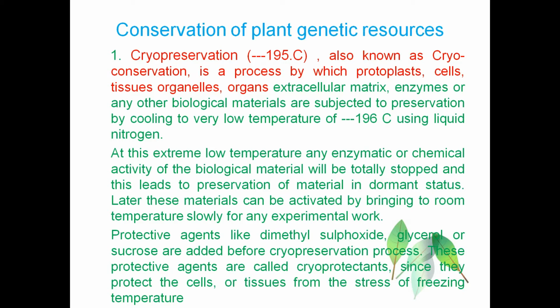These materials are preserved by cooling to a very low temperature of minus 196 degrees Celsius using liquid nitrogen. At this extremely low temperature, no enzymatic or chemical activity of the biological material takes place. They are totally stopped, and this leads to the preservation of the material in a dormant status.